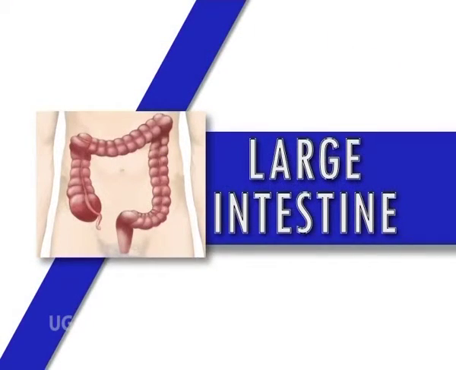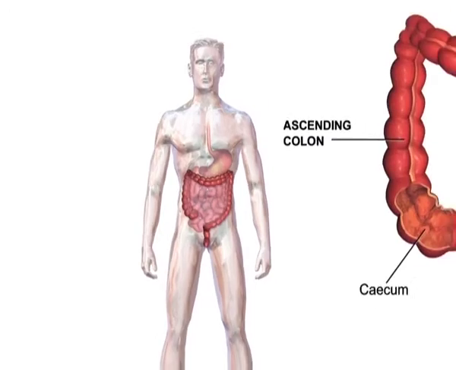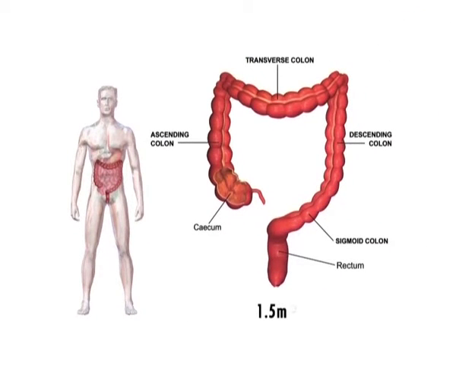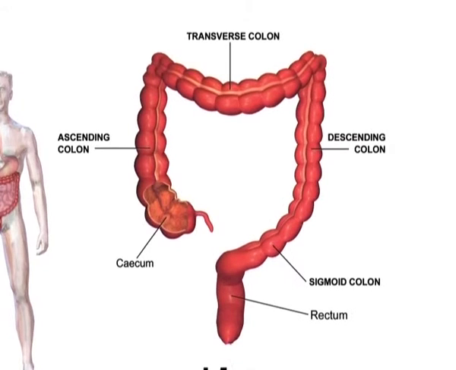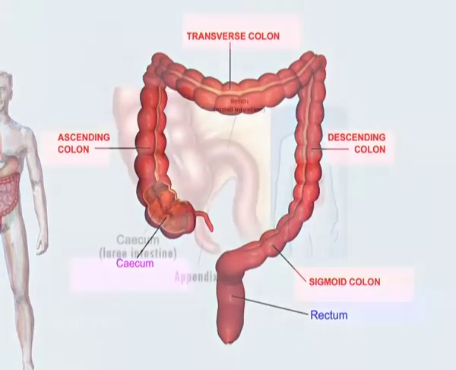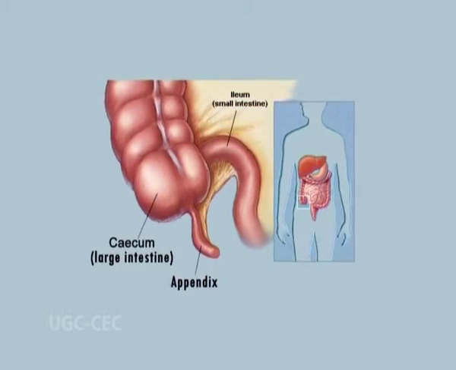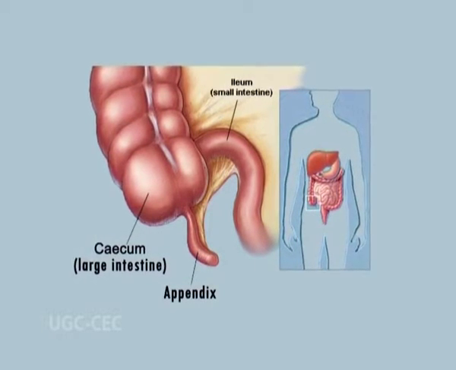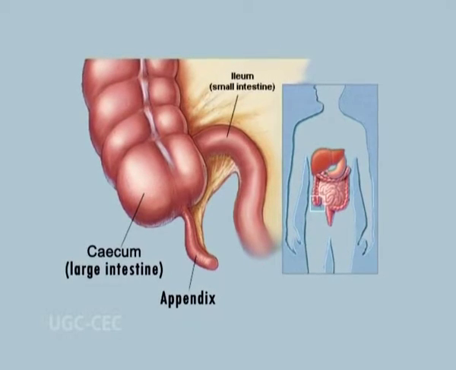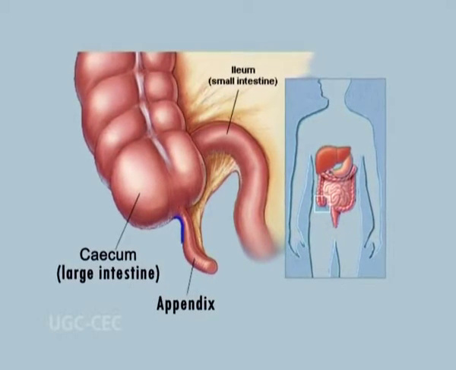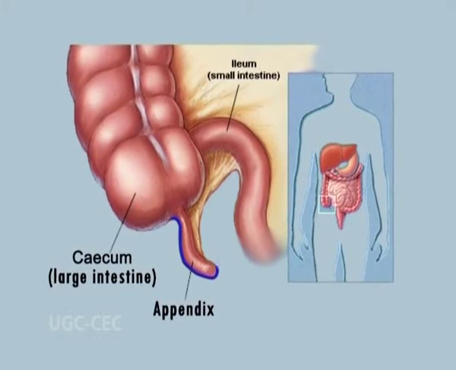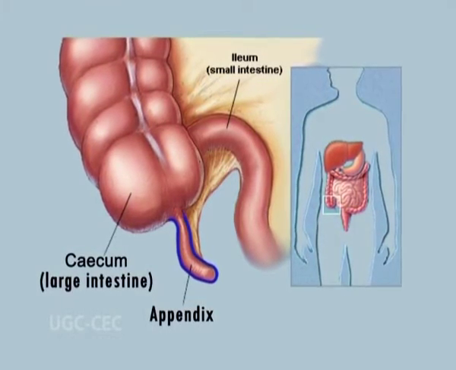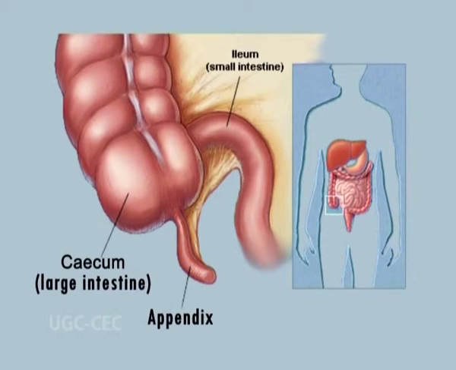Next comes large intestine. It is about 1.5 meters long and is divisible into 3 parts: cecum, colon and rectum. Cecum is a pouch-like structure which is about 6 cm. The vermiform appendix is an outgrowth of the cecum. It is a slightly coiled, blind tube of about 8 cm long. It is thought to be vestigial.